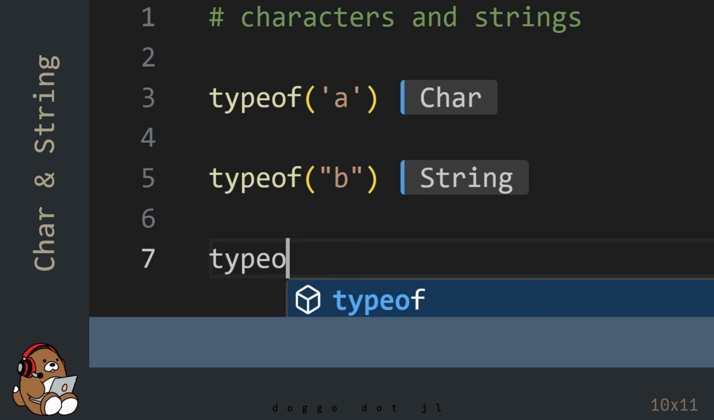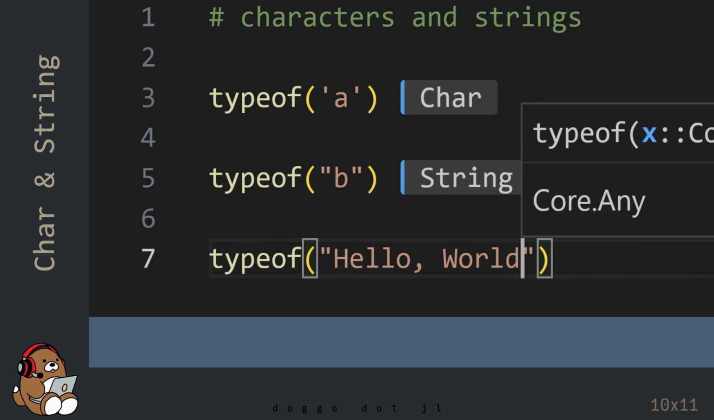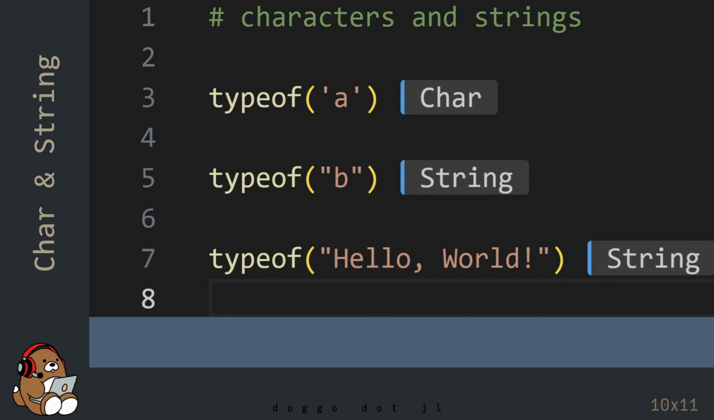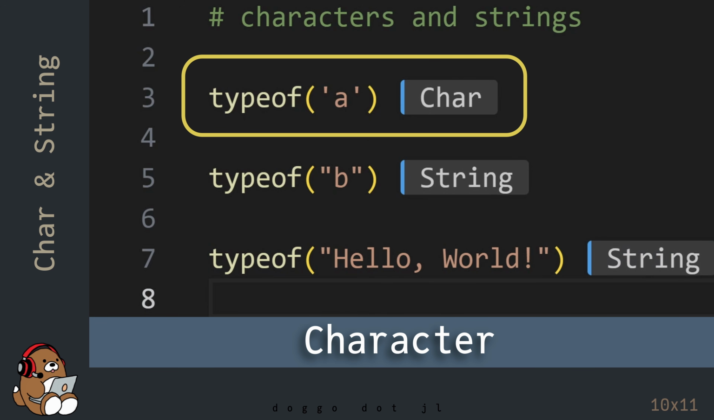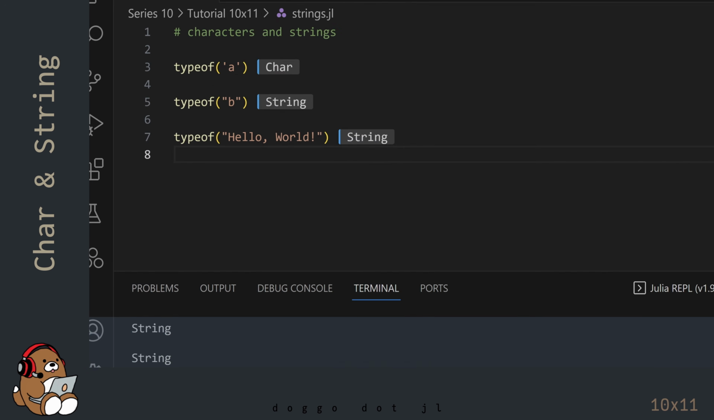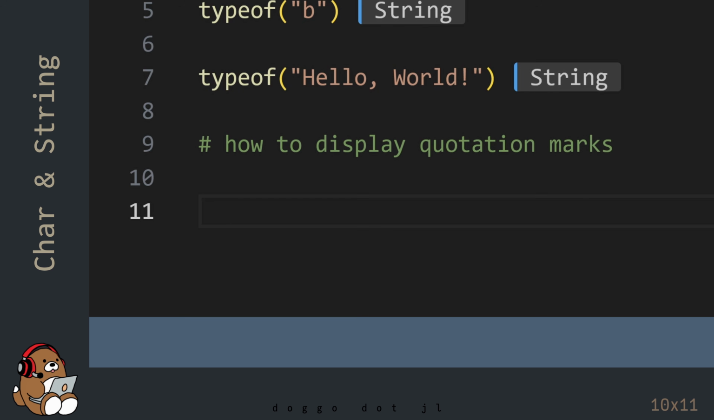You've seen the string data type before when you entered your first line of code. So the difference between a character and a string is that a character can only be a single character, but a string can be a collection of characters. When creating strings, sometimes you need to display the quotation mark character. For this, Julia offers a couple of options.